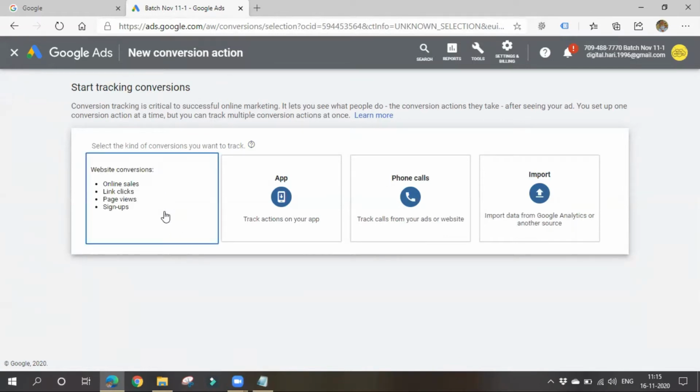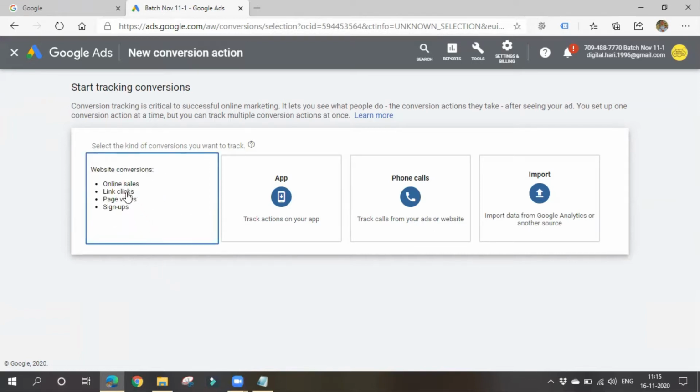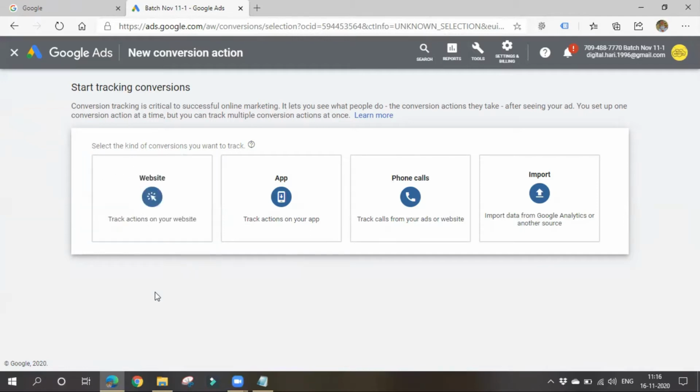If you have a website and you want to track conversions on your website, it may be online sales, how many people clicked on links, how many people viewed a specific page, or how many people signed up on your form. There are several types of conversions on websites. As I said, it may be downloading a brochure, a call to our business, email signups, downloads, sales, whatever it may be. Generating leads means if someone signs up on our form, we'll get their details and can call them later, which is known as generating a lead. In this way we can track various types of conversions on a website.